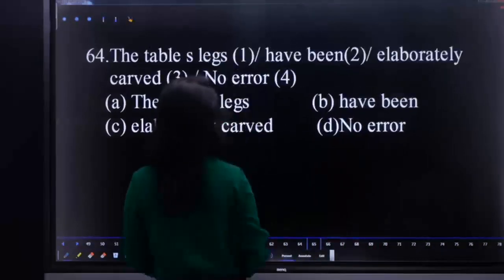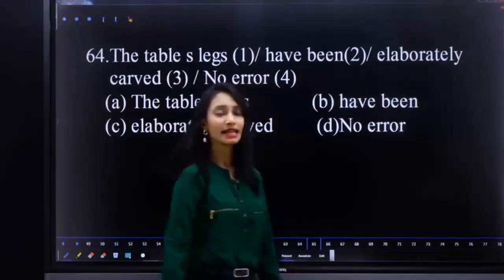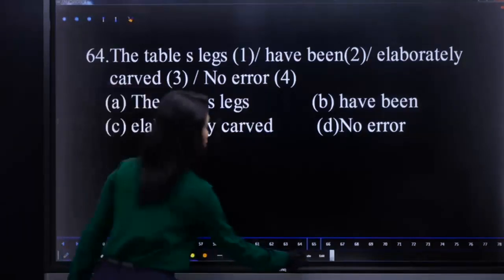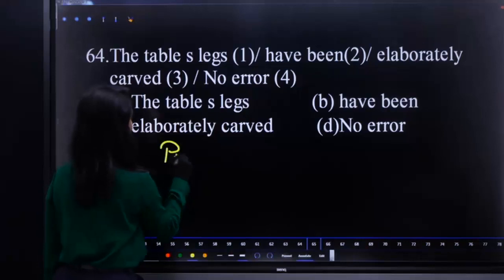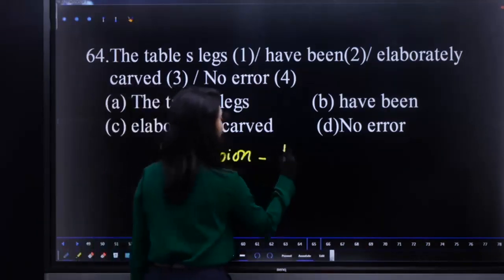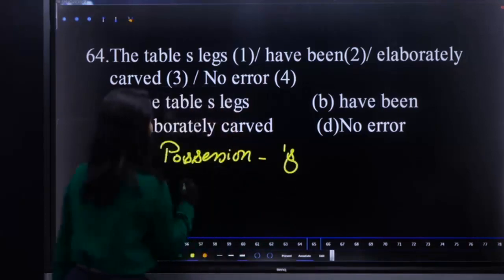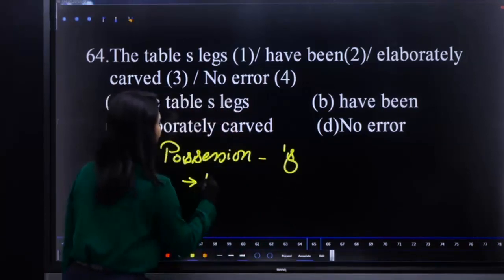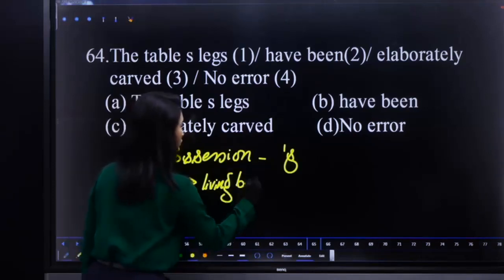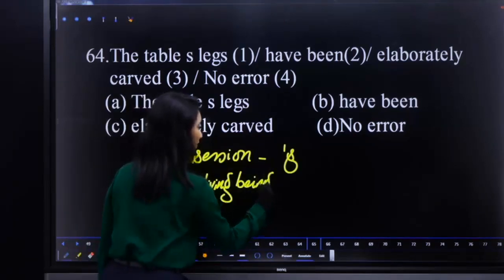The table's legs have been elaborately carved. Guys, remember, we give possession by adding apostrophe s only to living beings. This is rule number 1 in usage 1 we have learned already.